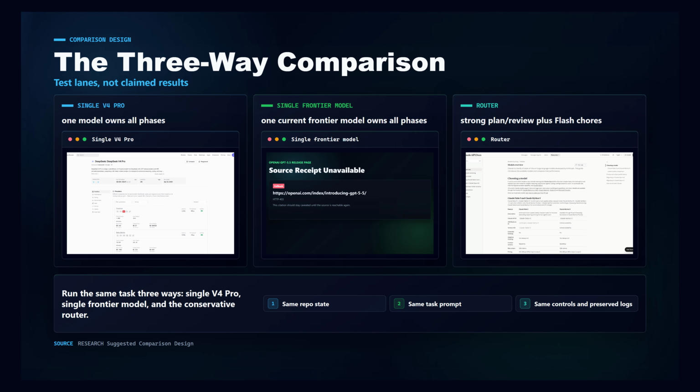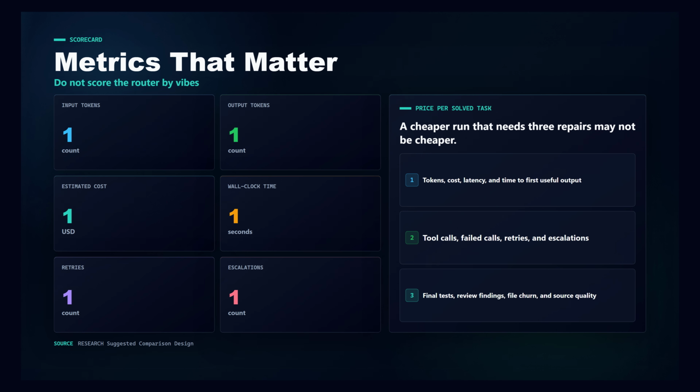The comparison I would run has 3 lanes. Lane 1, single DeepSeek V4 Pro handles planning, execution, summarization, test triage, and review. Lane 2, one frontier model, such as GPT 5.4, handles the whole workflow. Lane 3, the router uses V4 Pro or a frontier model for planning and review, then sends bounded chores to V4 Flash. The available evidence does not contain those side-by-side results yet, so these are test lanes, not a claimed outcome. Do not score the router by vibes.